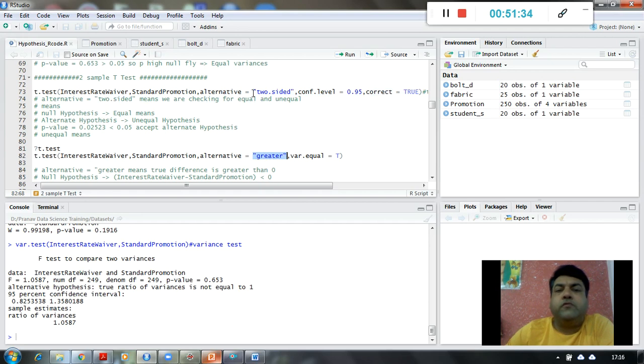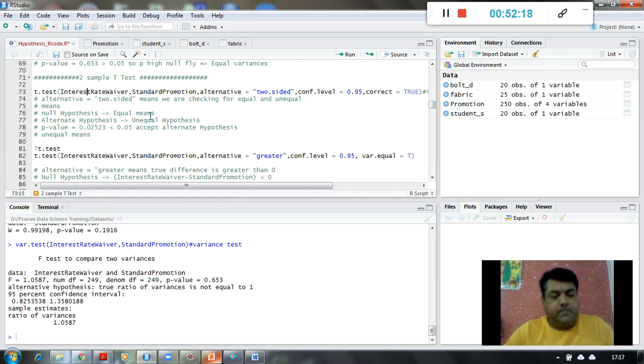Why? Because we always have to check first whether it is equality or non-equality, and then we can go for the greater than, right? So interest rate waiver, standard promotion, interest rate waiver, standard promotion, alternative is two-sided and greater than. Confidence level is 0.95, right? And here also confidence level has to be 0.95. Okay, and we are doing it for equal variances, right? So that is why this is the final test I am writing.